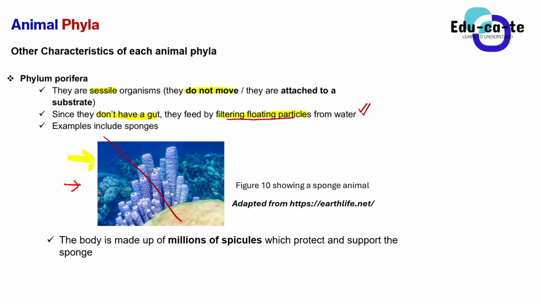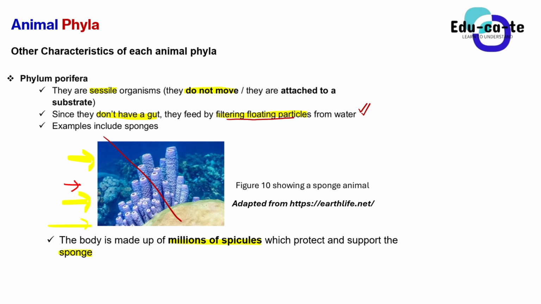One of the other things for phylum Porifera is that their body is made up of millions of spicules. Spicules kind of look like thorns, basically. So whenever you touch something that is surrounded by spicules, you are going to get hurt, in a sense. Those spicules actually protect the sponge from predators. Let's just say, for example, there are some sharks here which are trying to eat this animal, the sponge or the porifera. Because they've got spicules, things that look like thorns, they can be protected from any predator that would want to eat them away.